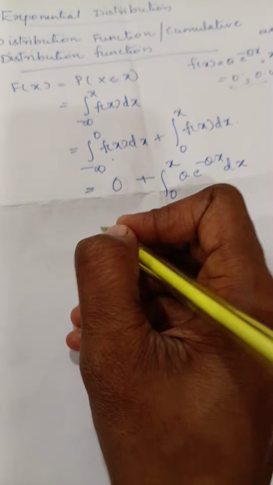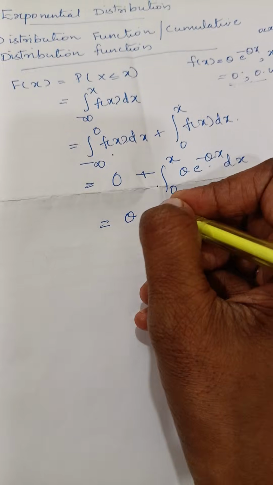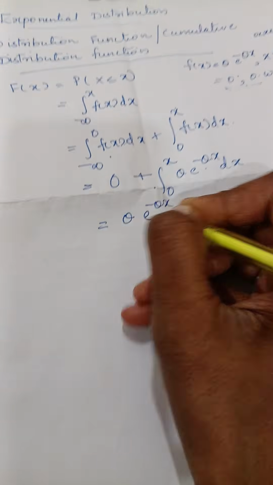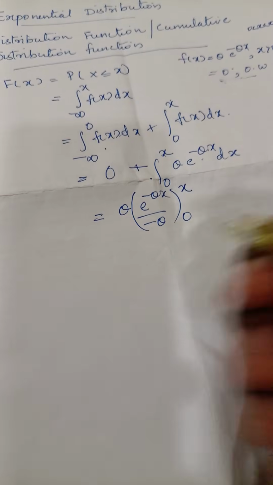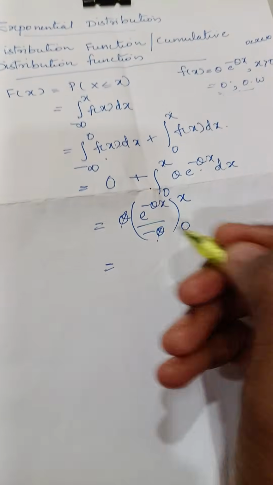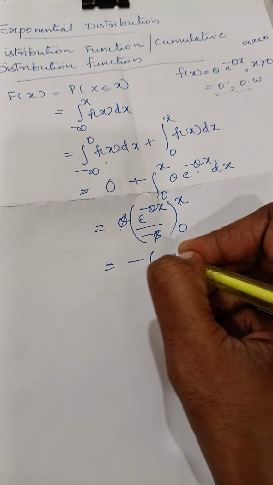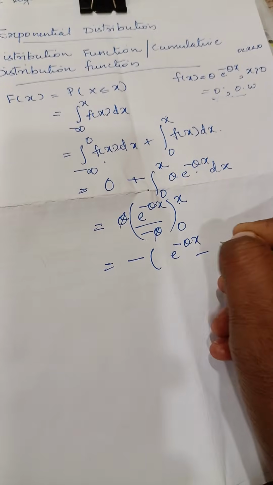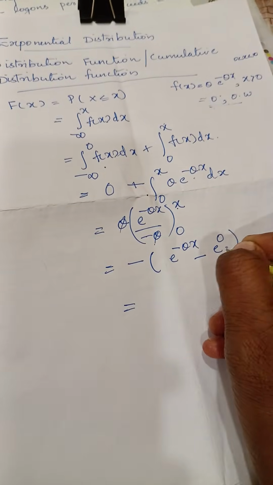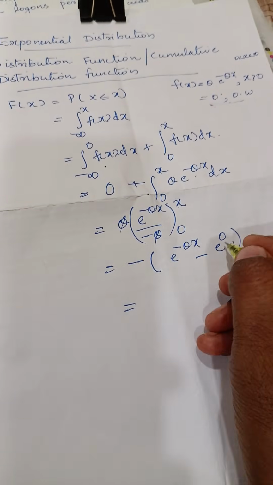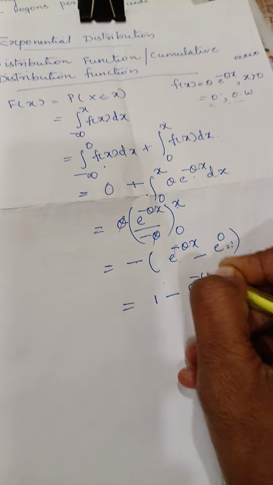Now let us integrate this. Theta is a constant, so we can take that outside. The integral of e raised to minus theta x is e raised to minus theta x divided by minus theta, over the limit 0 to x. Now we can cancel theta, and here you are having a minus. Apply the limit. So this is e raised to minus theta x minus e raised to 0. E raised to 0 is 1, right? So minus of minus 1 is 1 minus e raised to minus theta x.